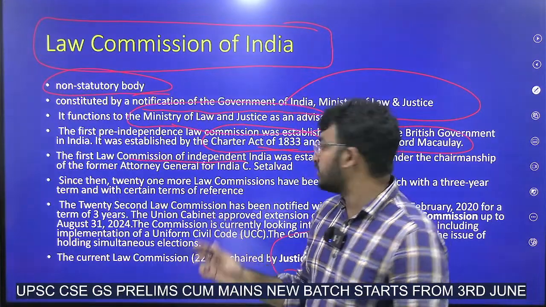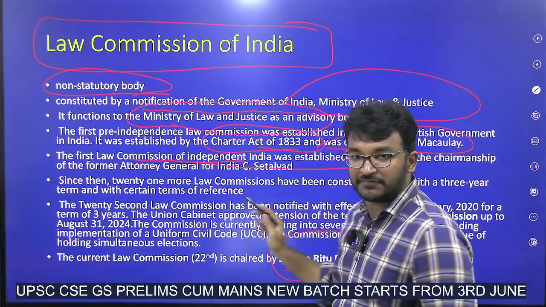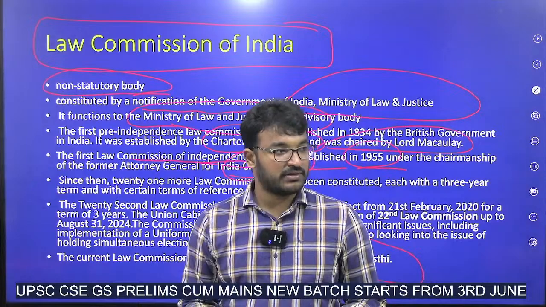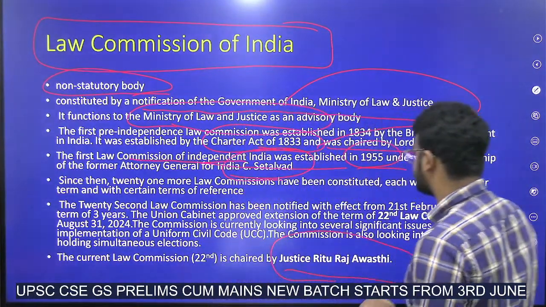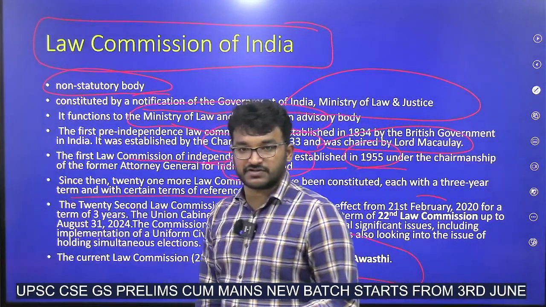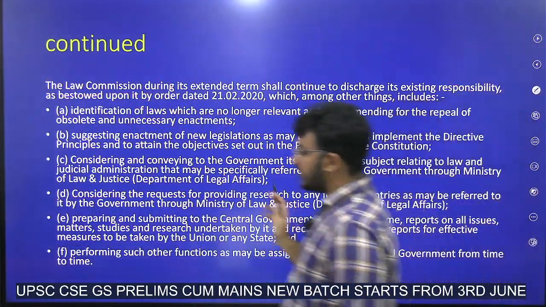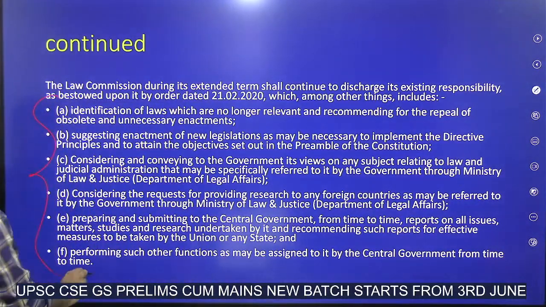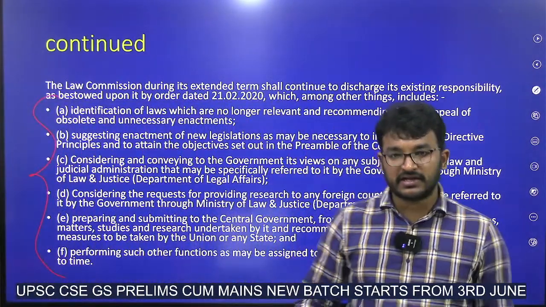Post independence, the first Law Commission was established in 1955, and the chairman was M. C. Setalvad. Now the present Law Commission is the 22nd. It has a 3-year term with certain terms of reference, and the present 22nd Law Commission has been given these terms of reference: simultaneous elections, UCC and other things.